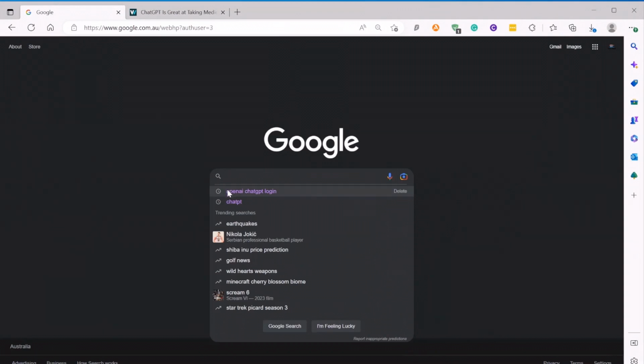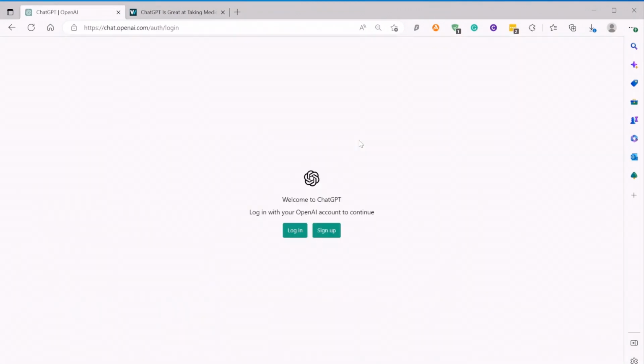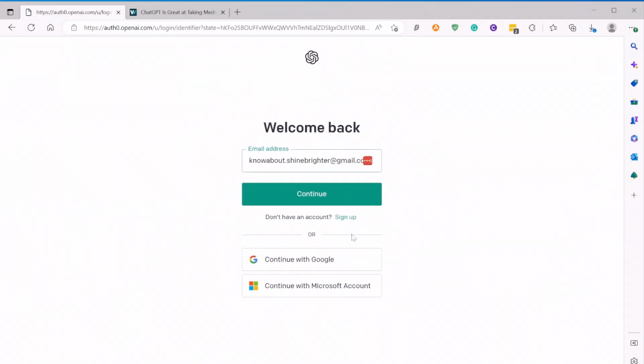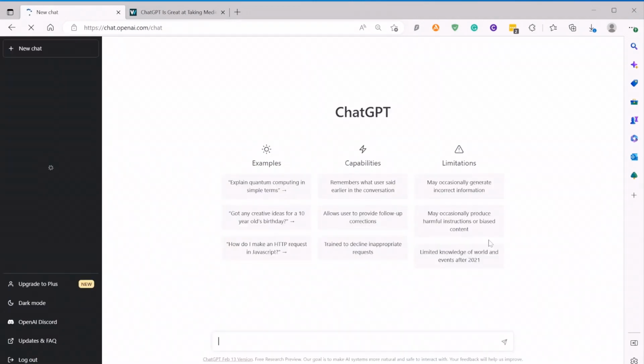Go to Google, type OpenAI ChatGPT login. Click on the Sign Up button to create your account, provide your email address and complete the process. As I already have an account, I am going to use those details and log in. From here, you can input data or click the examples to start.